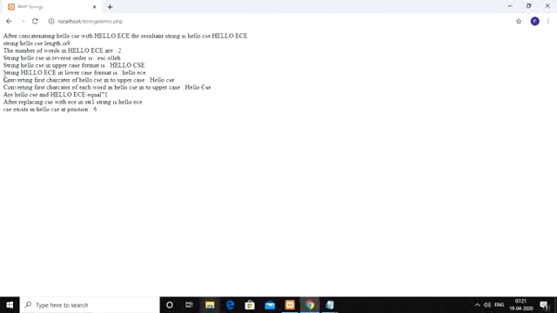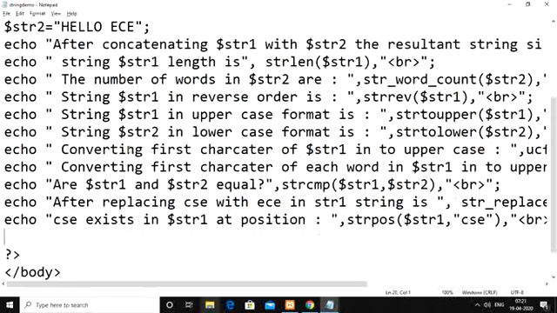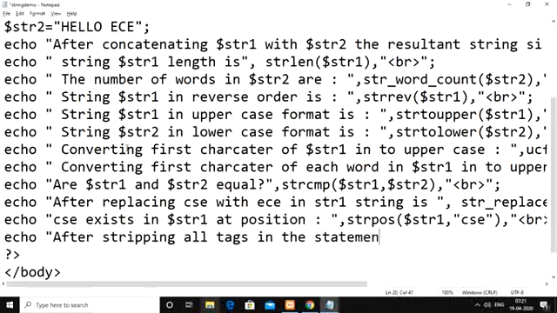It is existing at the 6th position. Then, followed by that, the last thing we need to check is applying strip tags to an HTML statement. That HTML statement we have to take as a string. So after stripping all tags in the statement, I am going to write strip_tags of the HTML statement.